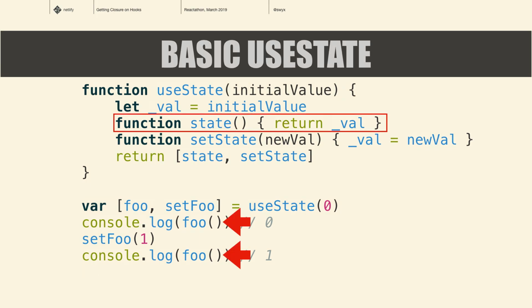But this is not exactly React's API. We don't have a getter function. We just have the variable, right? We can just use it like it's just current every single time. So how do we achieve that?